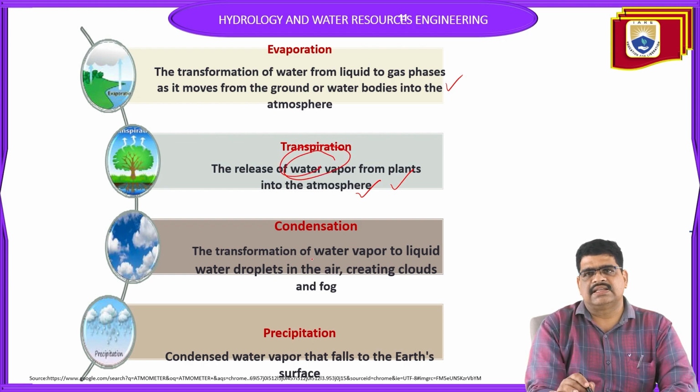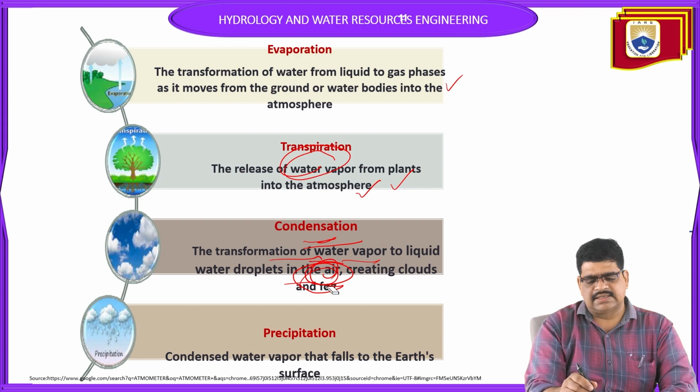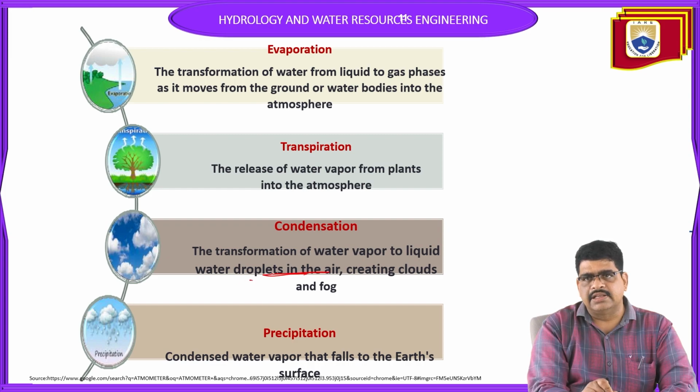Next, condensation. Condensation is the transformation of water vapor into liquid water droplets in the air, creating clouds and fog. I repeat once again, condensation is nothing but the transformation of water vapor into liquid droplets in the air. It depends on atmospheric humidity conditions.